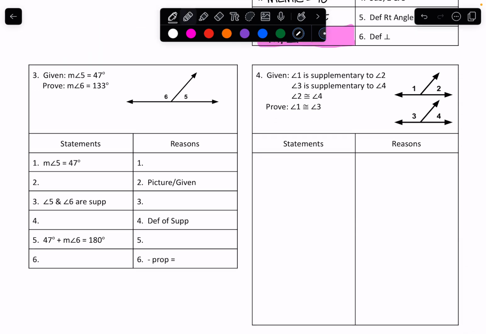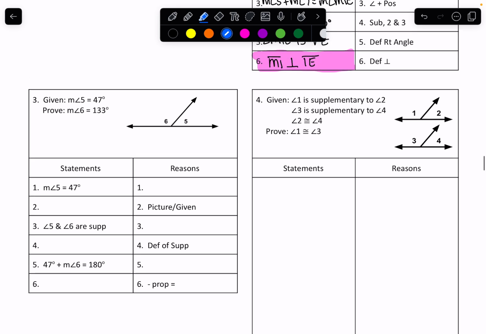Next one. Again, automatics, right? So we know our proof statement. We'll go down here. We know our given statement goes here. And we know the reason for our given statement goes here. Every single time.